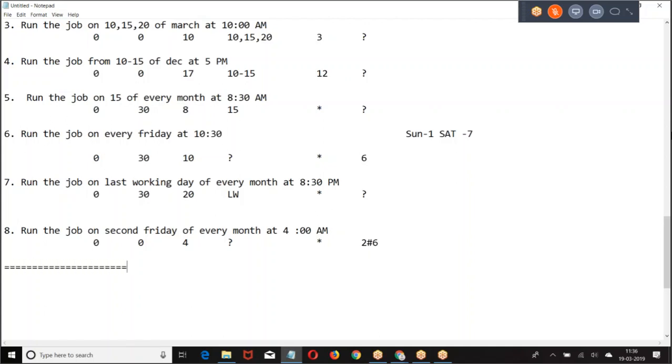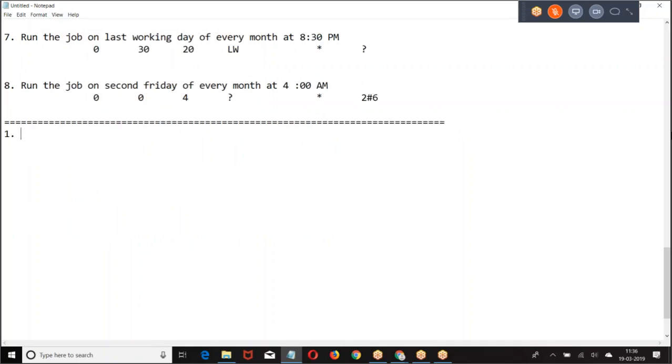Now design the example for this. Run the job on second Sunday. Define this.